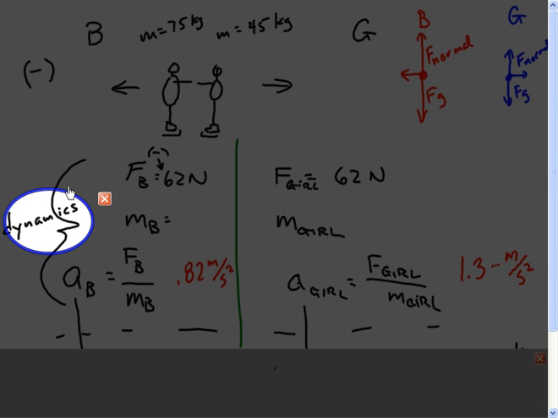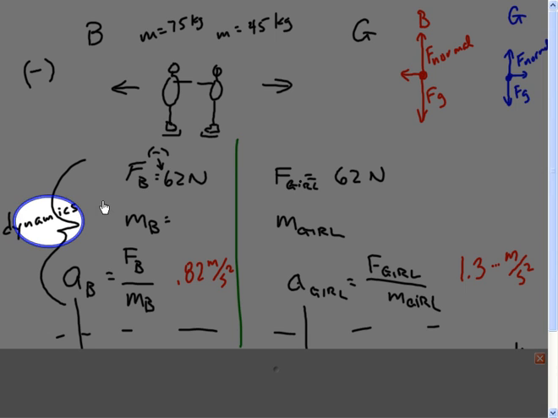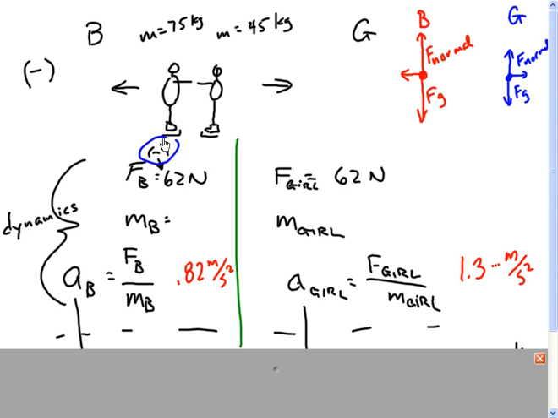So Newton's third law verbatim says, if an object exerts a force on another object, then the second object exerts a force on the first, equal in magnitude but opposite in direction. But let's, instead of just object, use this problem and put what's in the problem. So if the boy exerts a force on the girl, then the girl exerts a force on the boy. Equal in magnitude, but opposite in direction, and that's why we made one of the forces negative.